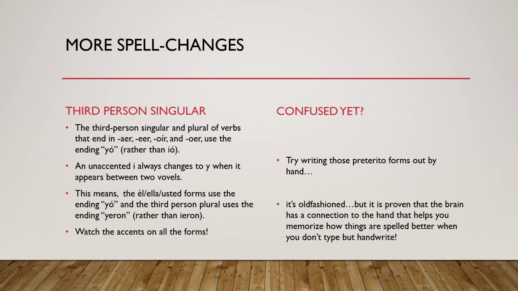Are you confused yet? Try writing those preterito forms out by hand. That's old-fashioned, I know, but it is proven that your brain has a connection to the hand, and that helps you memorize how things are spelled better when you don't type but handwrite.